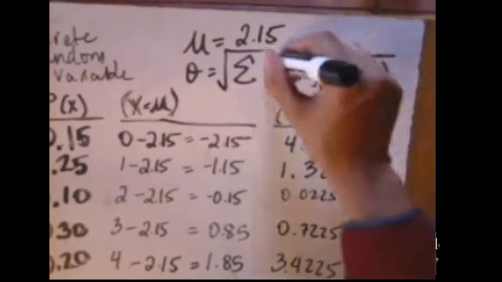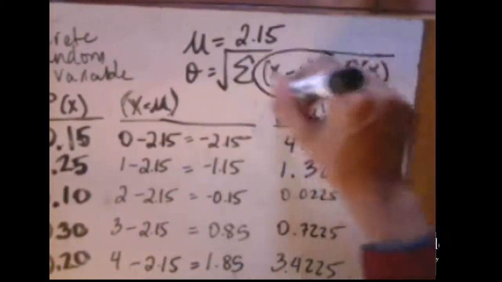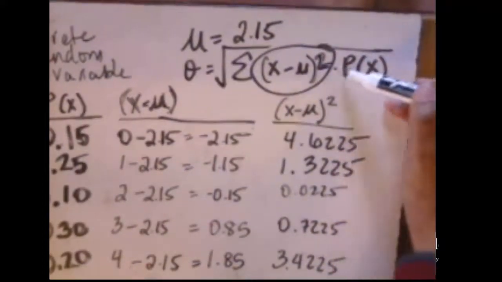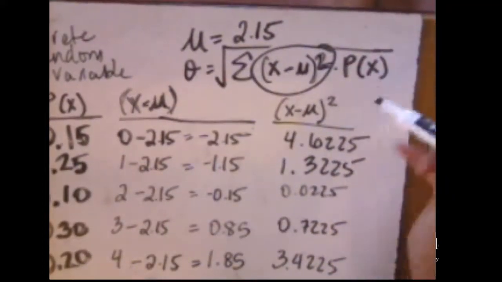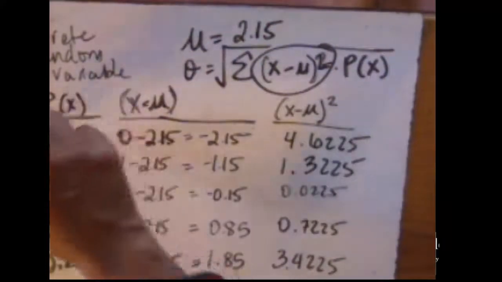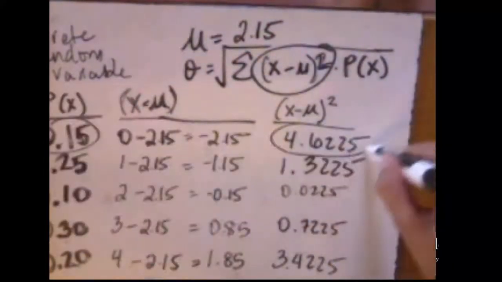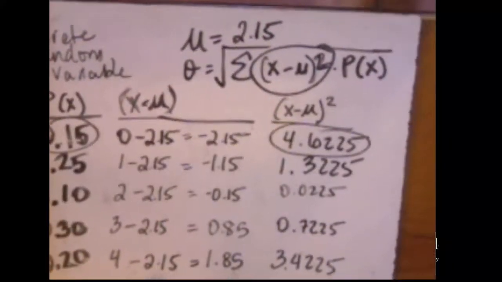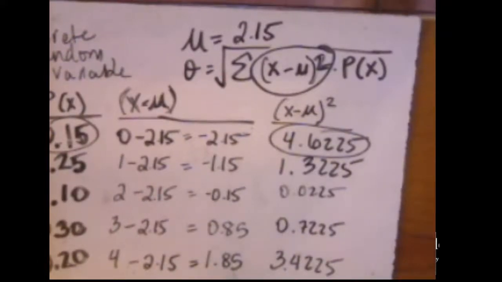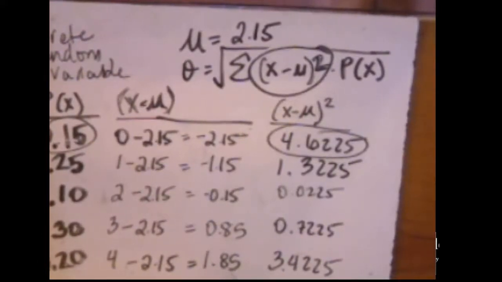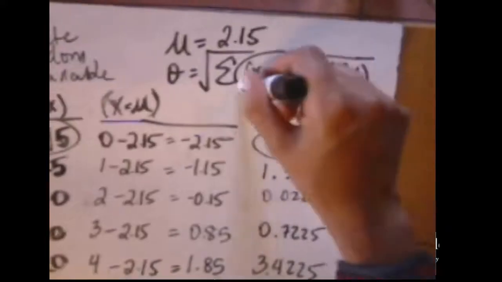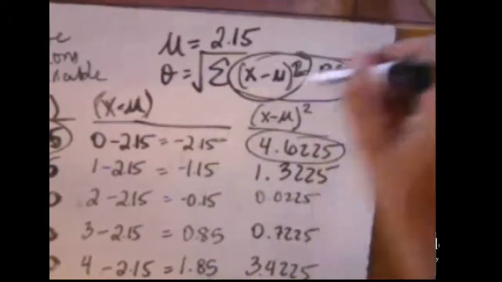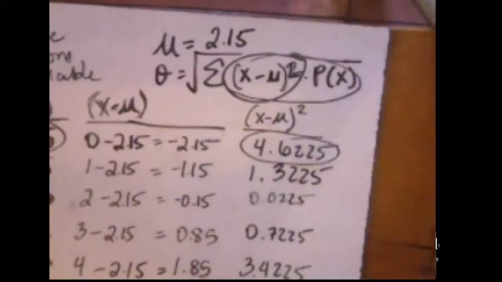All right, so now I've done the squared deviations. The next step is to multiply it times the probability. So in other words, I'm going to do 0.15 times 4.6225. So let me pause that for a moment, and I'm going to expand it out and multiply the probability times the squared deviation.